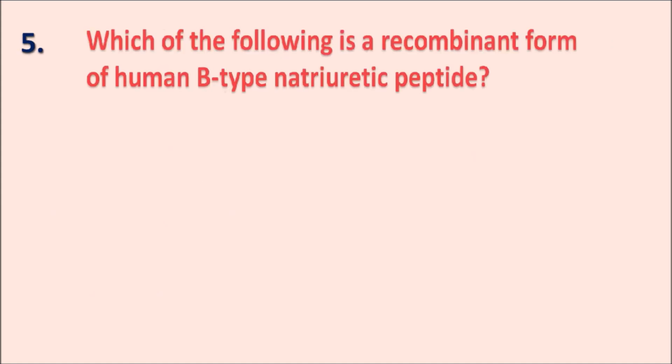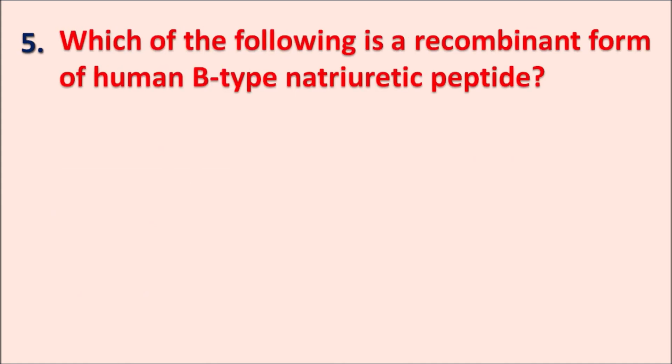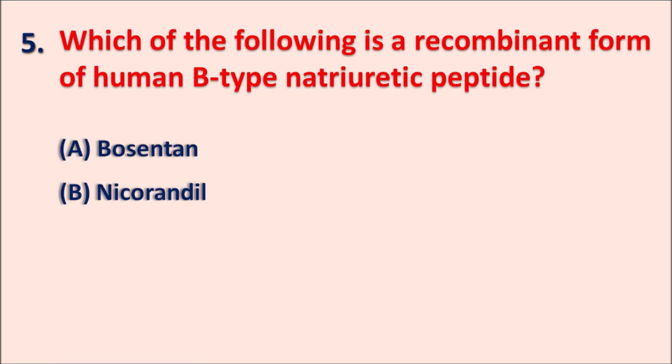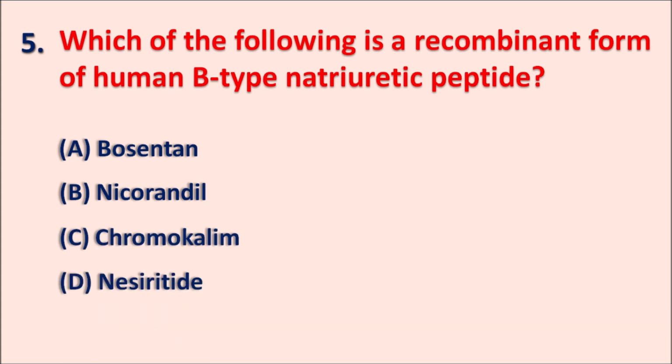Fifth one, which of the following is a recombinant form of human B-type natriuretic peptide? A. Bosentan, B. Nicorandil, C. Cromakalim, and D. Nesiritide. So here it is very easy to identify the answer. So the right answer is Nesiritide.